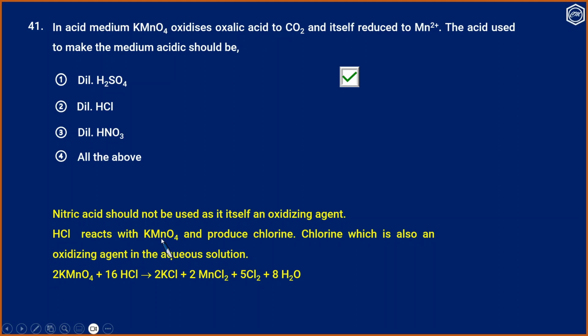HCl reacts with the KMnO4 and produces chlorine, which is also an oxidizing agent in aqueous solution. That is, 2 KMnO4 plus 16 HCl gives 2 KCl, 2 MnCl2 and 5 Cl2. So the correct answer is option 1.